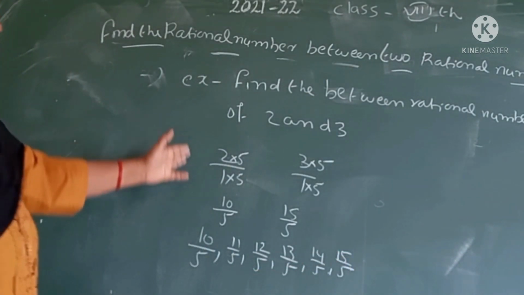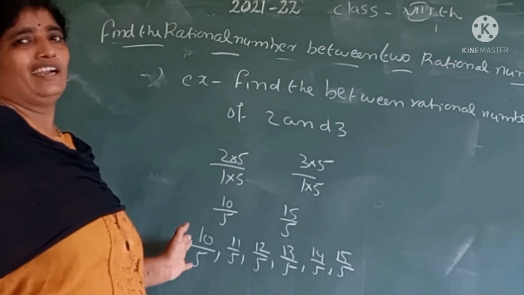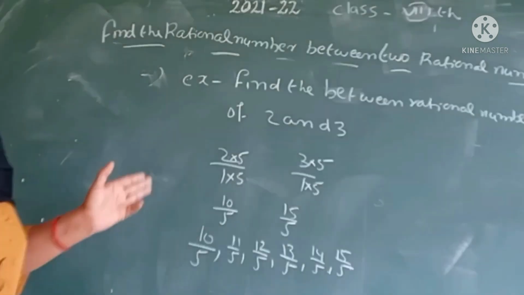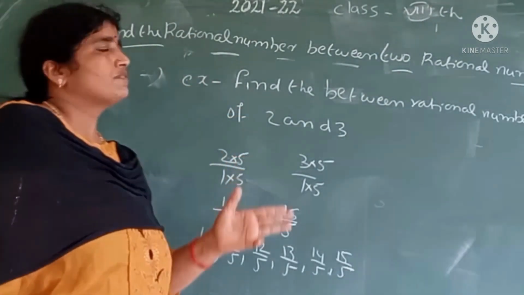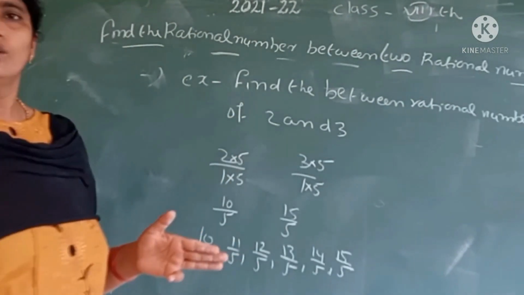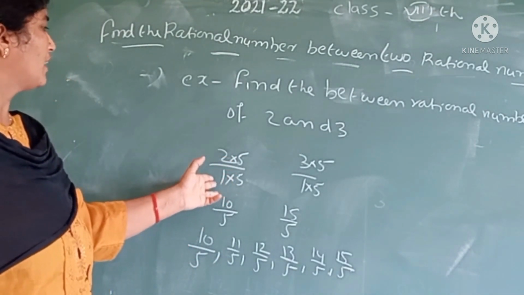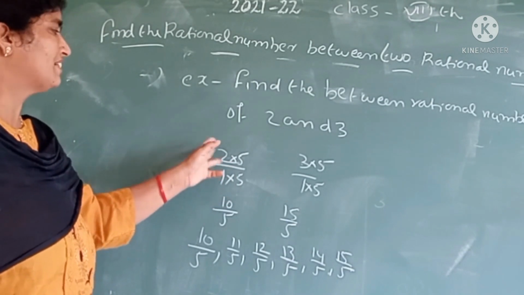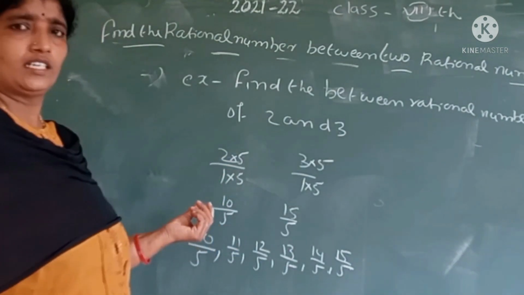In this way we can do many more sums. This is an easier method than the mean method, but we want to learn both methods to find rational numbers between two rational numbers. Okay, all of you understand? This is the easy method: we multiply the same number with numerator and denominator, then we get the same denominators.